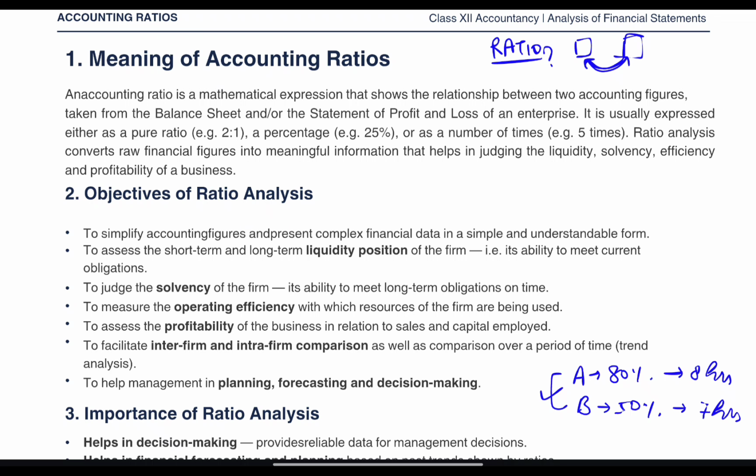Just like doctors use BP and heart rate to check a person's health, accountants use ratios to check a company's overall health. Accounting ratio is a mathematical expression that shows the relationship between two accounting figures taken from balance sheet or statement of profit and loss.